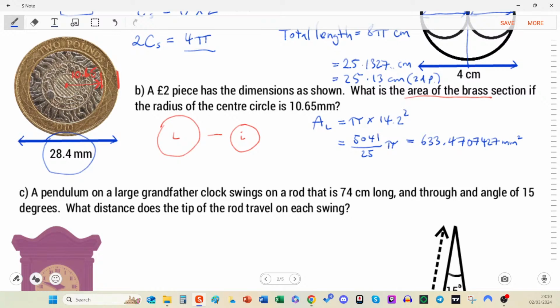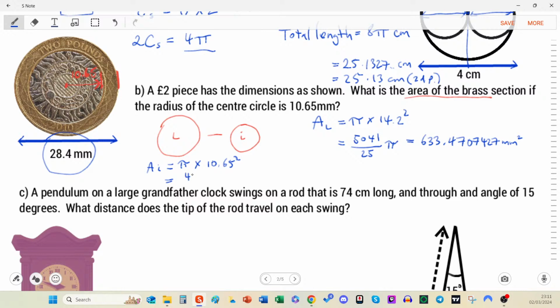So that's the large one, and then the small one, we're at the radius of the center circle. So we've got that, that's useful. The area of the inner circle, we'll call it, is equal to pi r squared. It says the radius is 10.65, so that's useful. And on a calculator, we'll do 10.65 squared equals, and then times shift pi.